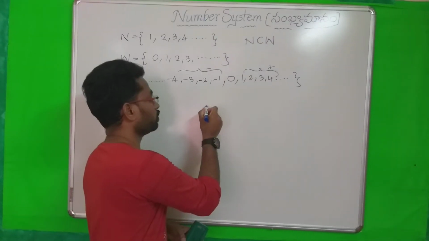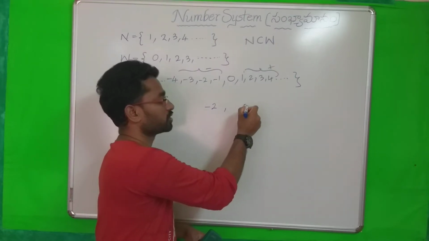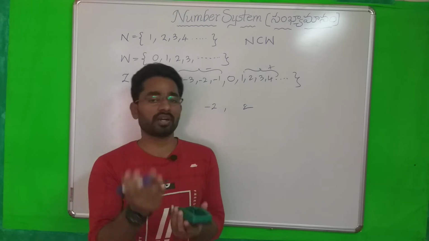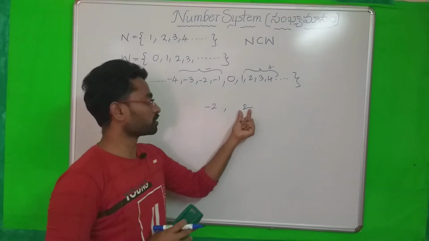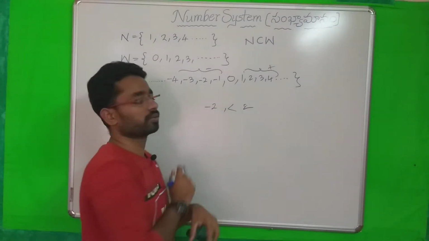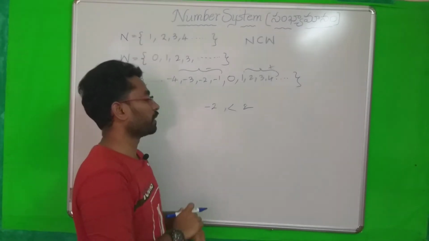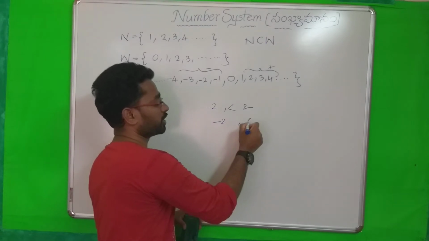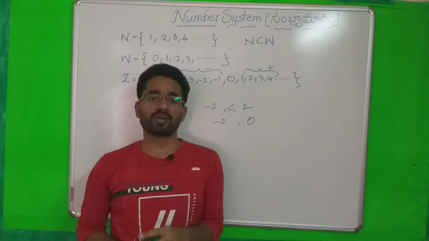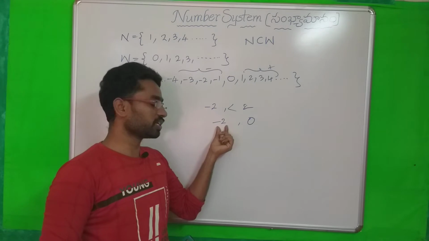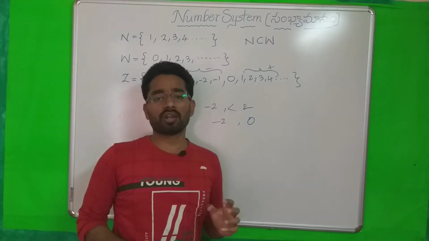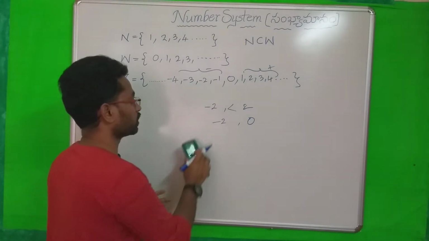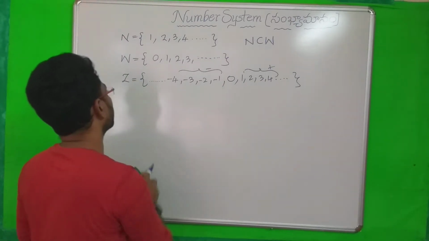For example, you may give -2 and 2, which is greater? Easily you can say positive is greater than 0 and negative numbers. So 2 is greater than -2. Sometimes you may be asked which is greater, -2 or 0. You know that 0 is greater, okay. 0 is greater than all negative numbers. Like this, in ascending order, you can understand. Some bits like that you can also get in exams.